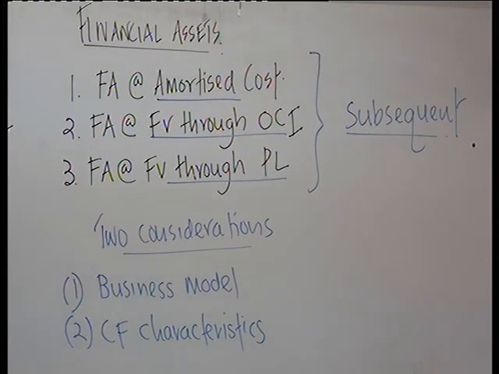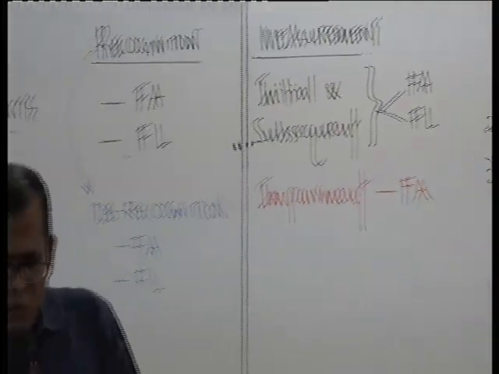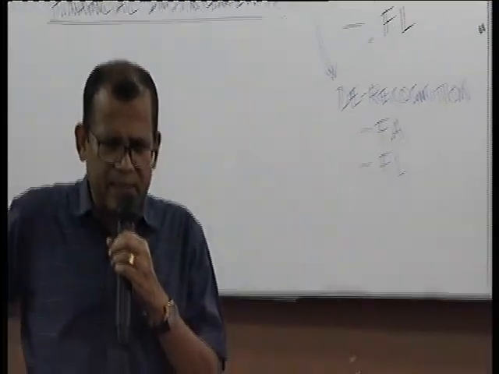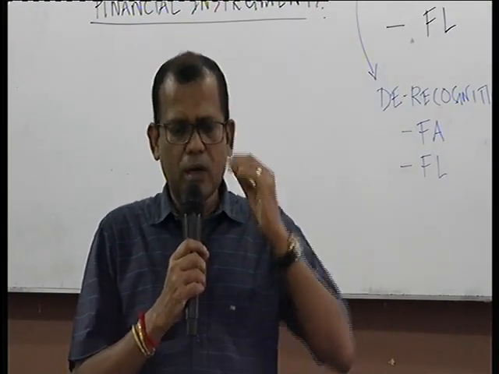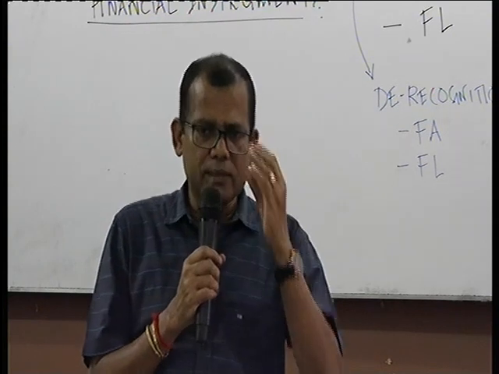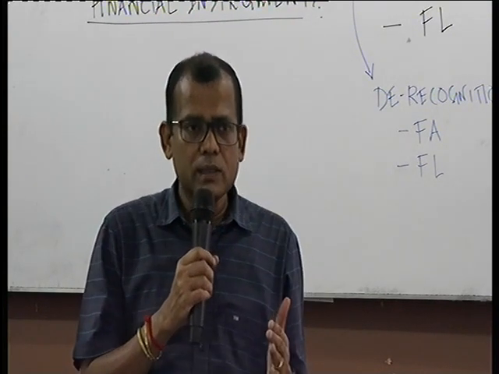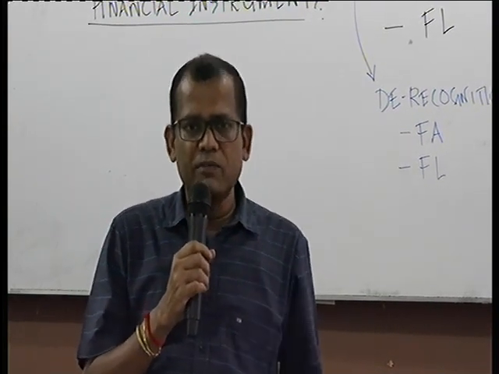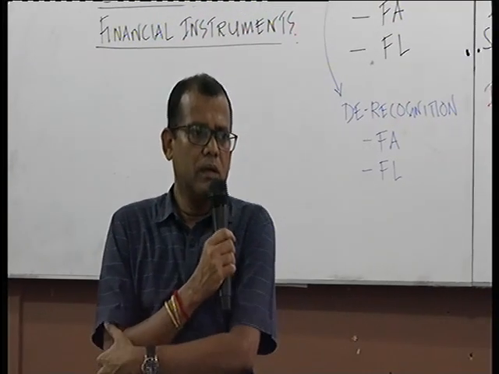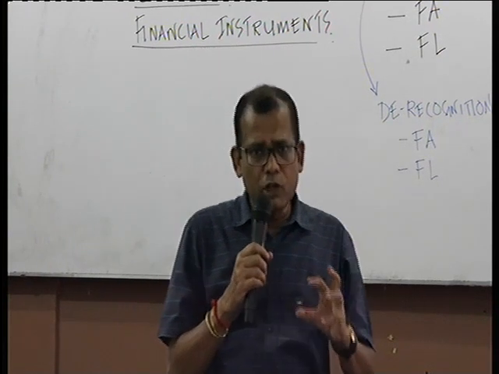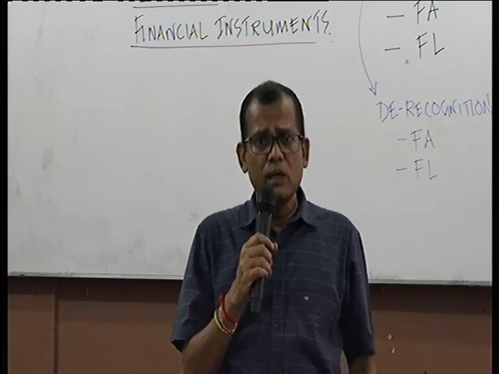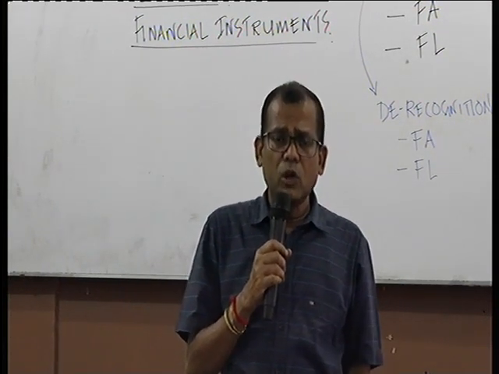Now, when it comes to business model, you need to look at something like what? What is the intention that the entity, the company, has towards this particular financial asset? What is the kind of business model that they have thought about?